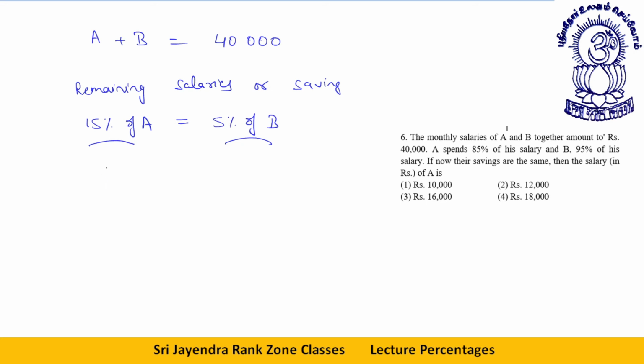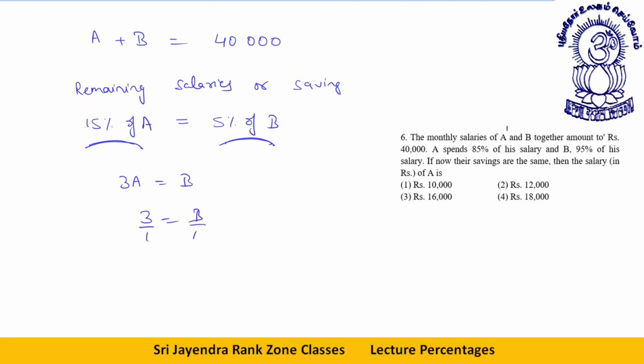Now we have 15% of A is equal to 5% of B. If you cancel 5% on both sides, you get 3A is equal to B. That means B by A is 3 by 1.